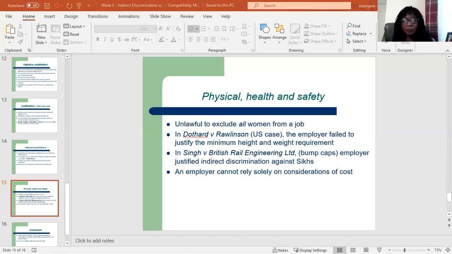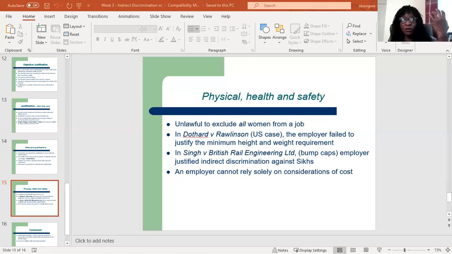In that case, the employer introduced a policy that workers should wear what they called bump caps when working under raised railway carriages. There was a Sikh person working there, and Sikhs have to wear a turban as part of their religion.